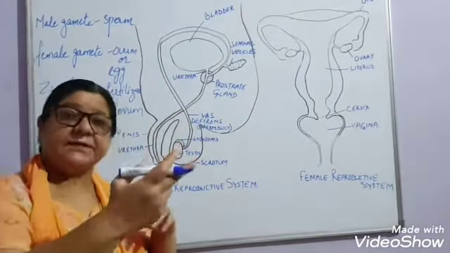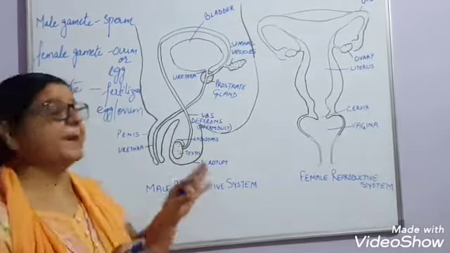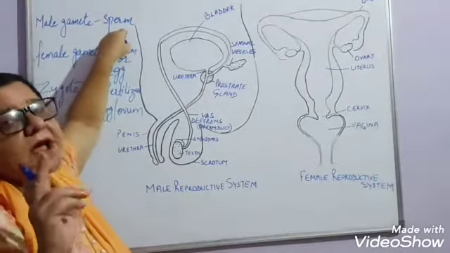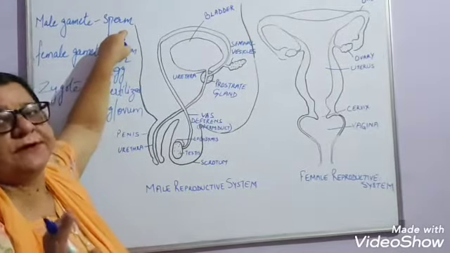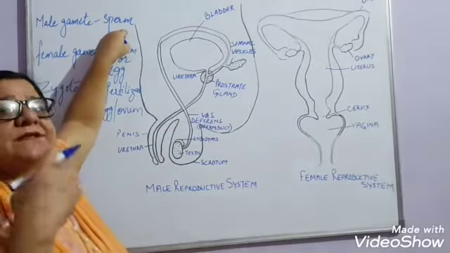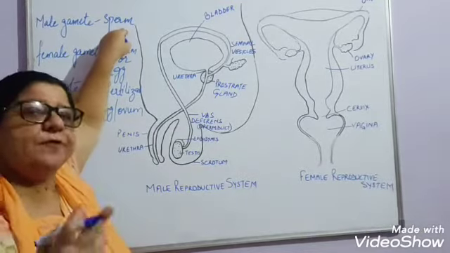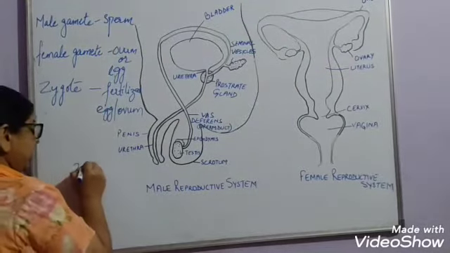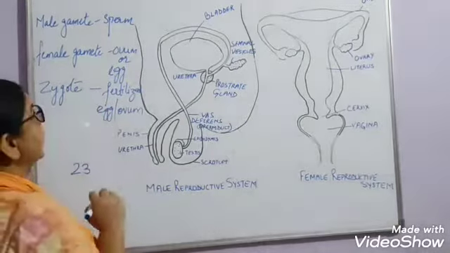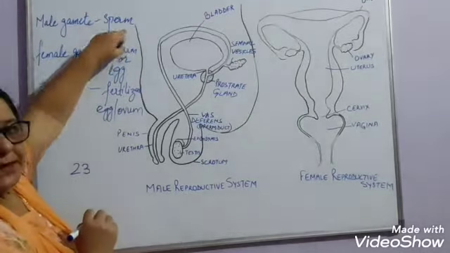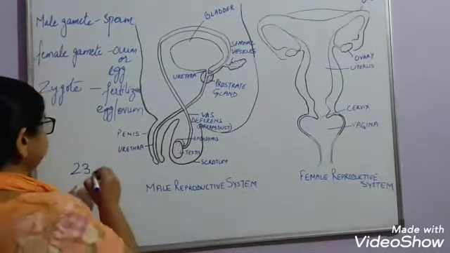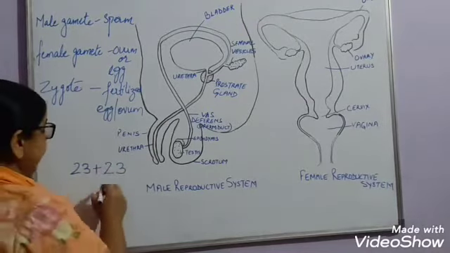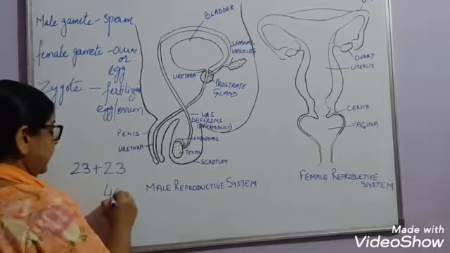In other cells, the number of chromosomes is maintained, but in the reproductive cells just half the amount of DNA is present, or we can say half the number of chromosomes, that is 23 chromosomes. 23 are passed from the male and 23 from the female, and that is how 46 chromosomes are maintained in the zygote.